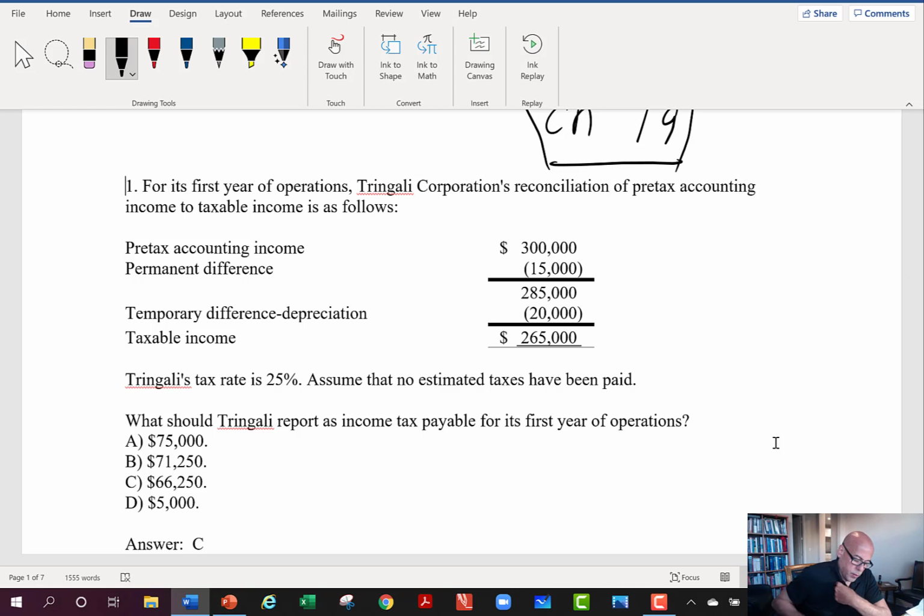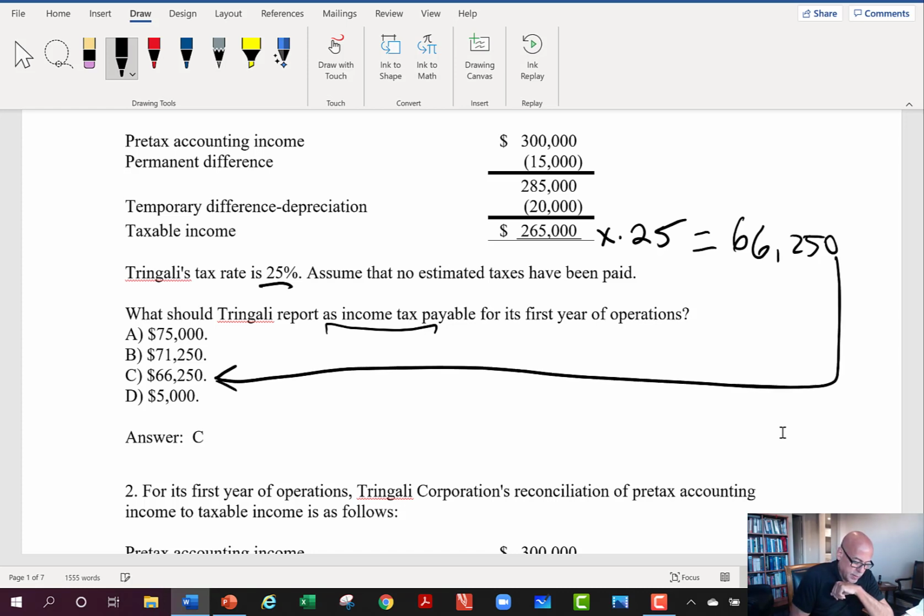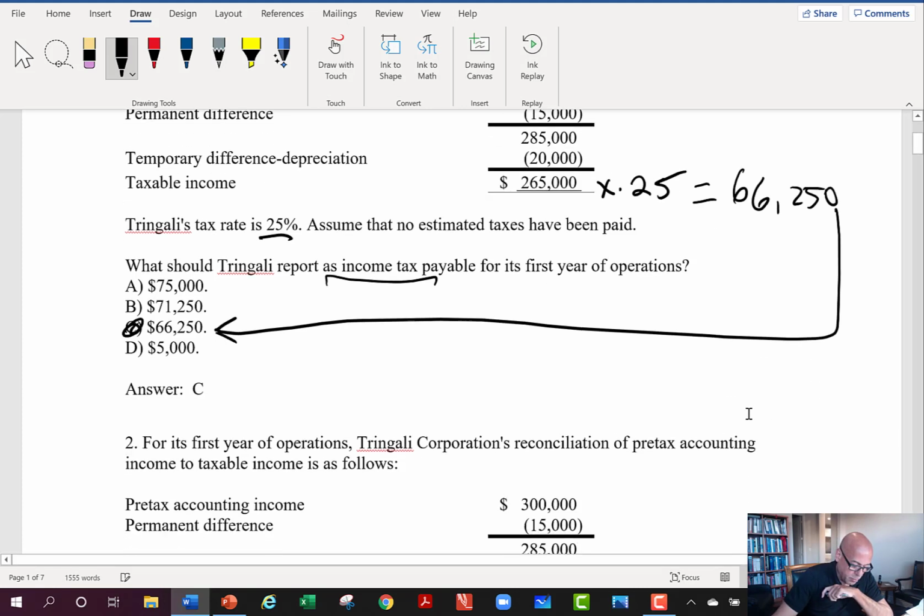So the first thing they want to know, if the tax rate is 25%, what is going to be the income tax payable? Well, remember we said several times that income tax payable, of course, is going to be your taxable income times your tax rate. And so we go ahead and do the math on that, and we get 265,000 times the 0.25 tax rate gives us the 66,250, choice C here. Again, that's what they're going to send to the IRS, right? So that's always our taxes payable liability, right?